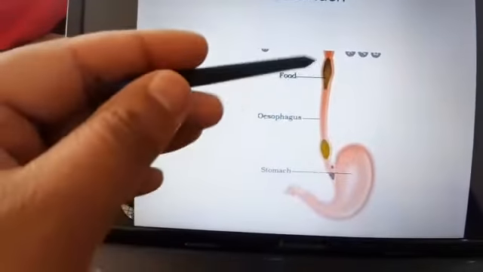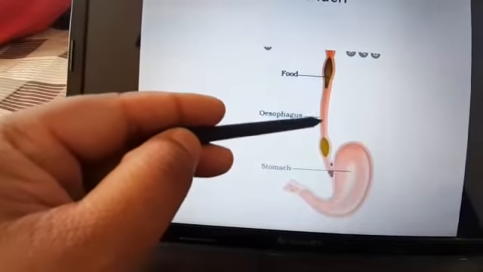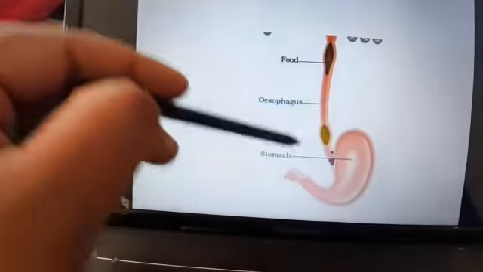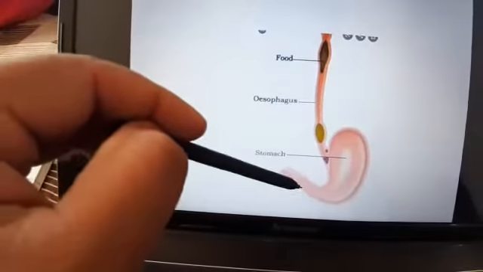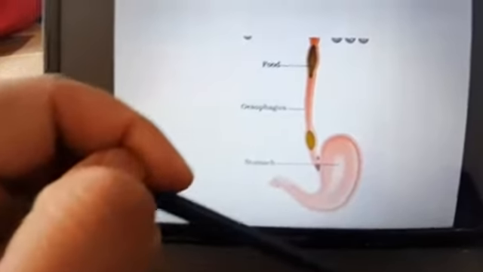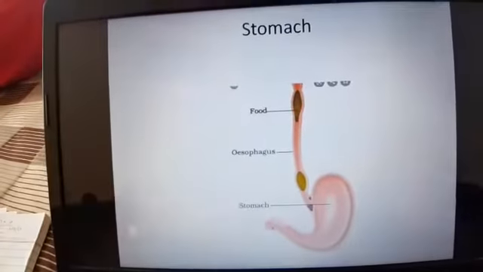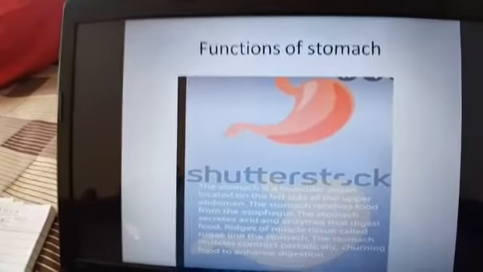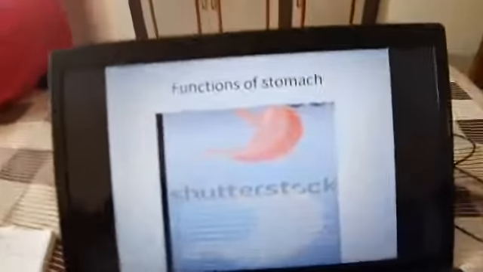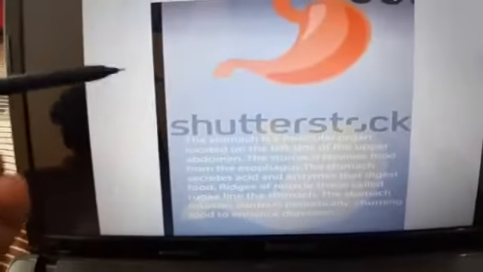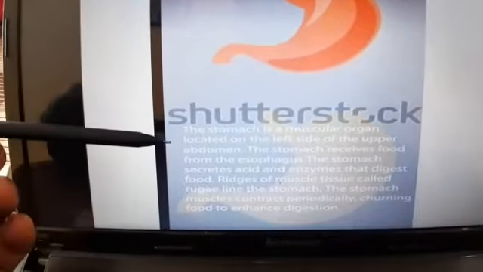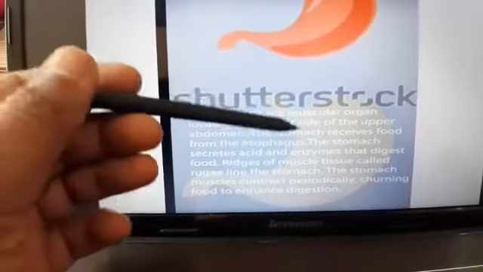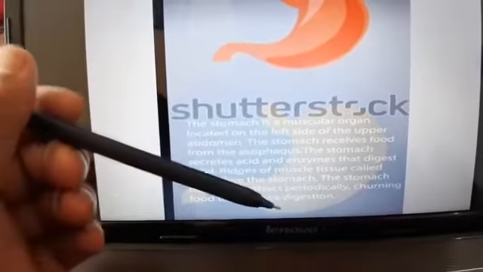Now this contraction and relaxation keeps going on in the esophagus, and at the end of the esophagus there is a J-shaped, bag-like structure which we call the stomach. In the stomach our food remains for 5 to 6 hours, where different functions are performed. The stomach is a muscular organ located on the left side of the upper abdomen. The stomach receives food from the esophagus.